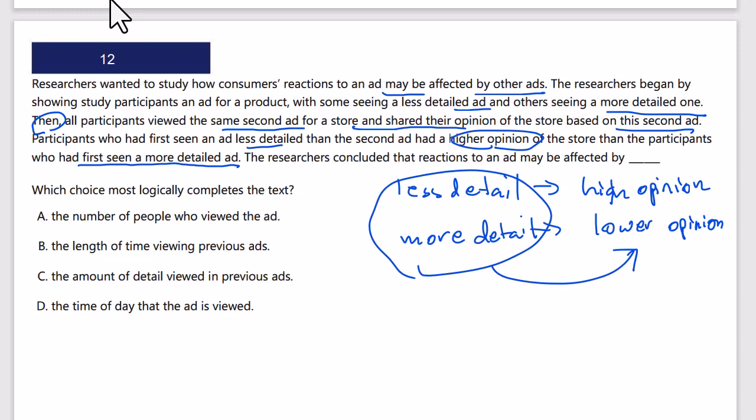It's not the number of people who viewed the ad, that's not the issue. It's not the length of time of viewing the ad. The amount of detail, that's the key in the previous ad. It's not the time of day the ad is viewed. It's the detail in the previous ad that changes the opinion of the second ad.